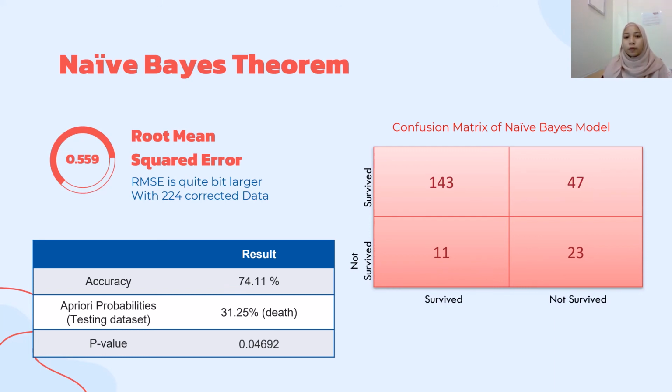From the confusion matrix, it shows that 23 data are true positive, while 143 data are true negative. The resulting overall performance of the model is 74.11%. However, the model is statistically significant because the p-value is lower than 0.05.